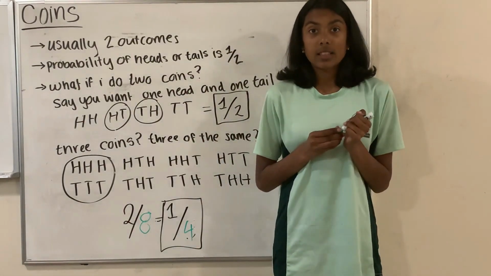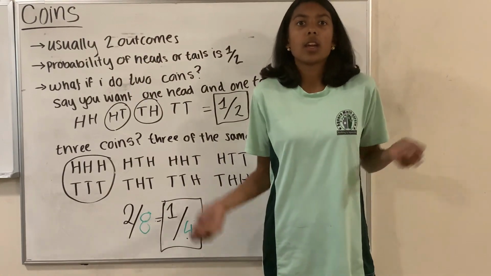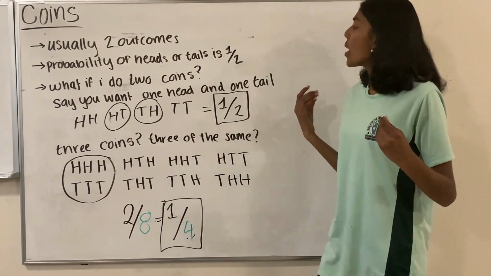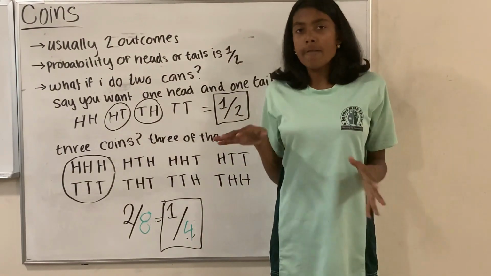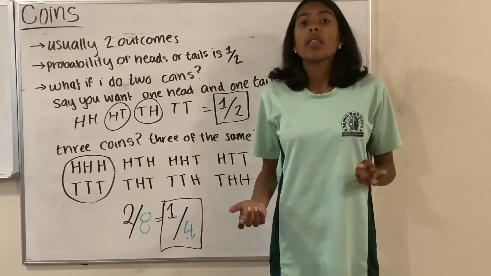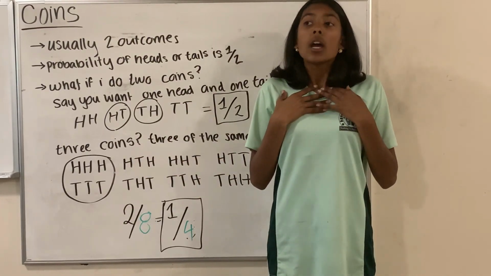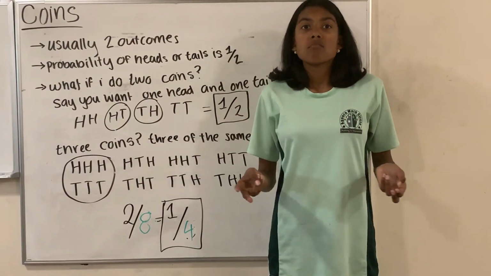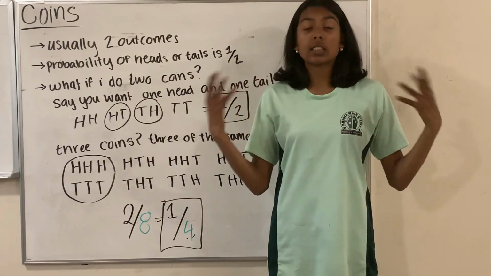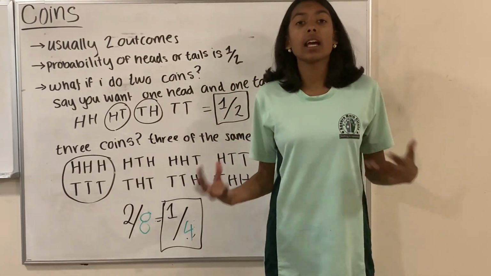So that's that. So you might also be wondering, well, why do I use probability? Well, here's why. Let's go back to this problem, and I want 1 head and 1 tails. That means every time I flip 2 coins, there's a 1/2 likelihood of me getting what I want. So if I flip 2 coins twice, at least one of them is going to be what I want. Well, it's highly likely to be what I want.